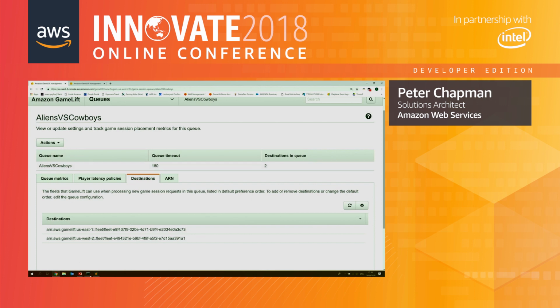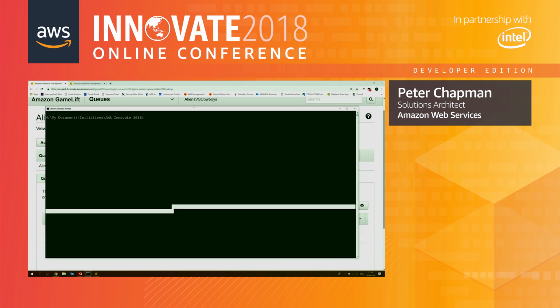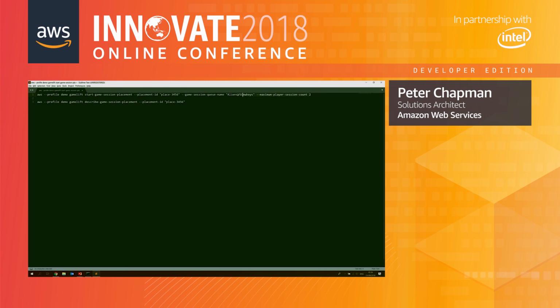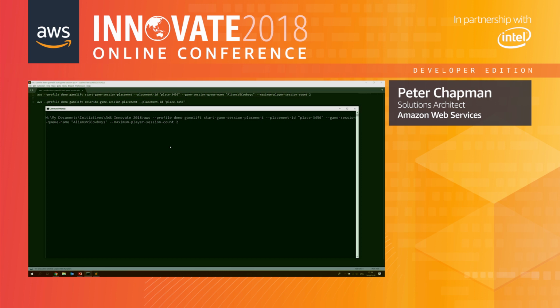So let's take a quick look at that now. I'm just going to come over to my command line. And what I'm going to do is test this by running a couple of simple command line instructions into my account. I'm a lazy person, so I'm just going to copy and paste some pre-canned commands into my console here. And this command is simply going to create a game session placement. What that is, it's actually telling GameLift, please, for this group of players, create me a session and find them the best place to play based on the queue rules.